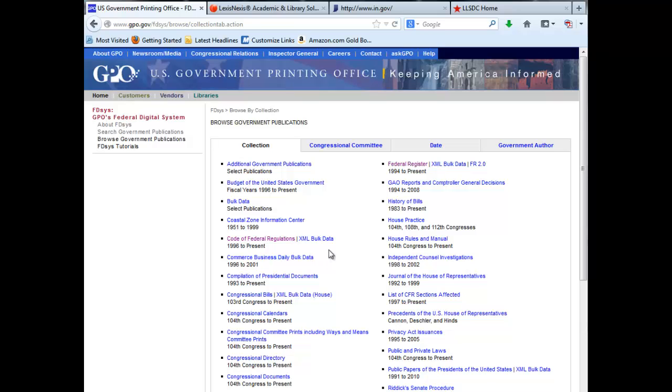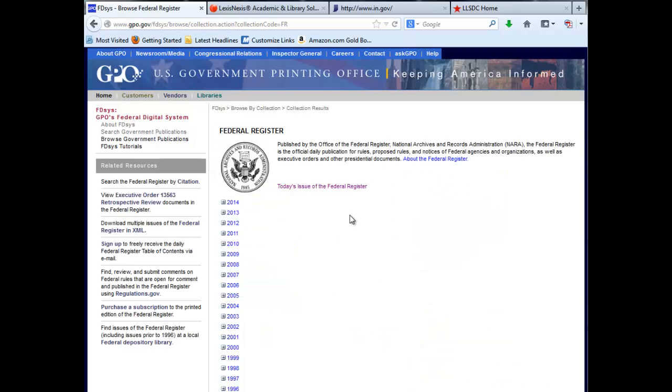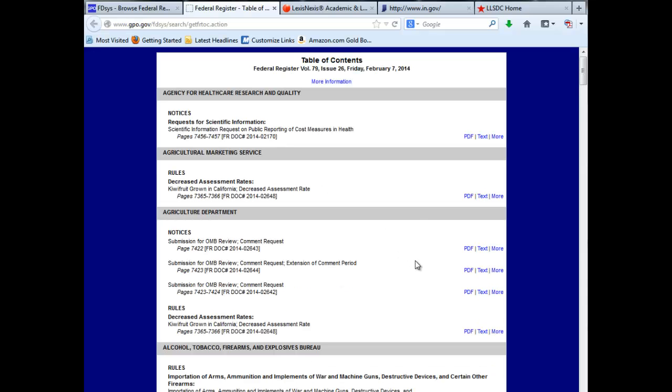However, regulations throughout the course of their life are published at least twice before they ever make it to the Code of Federal Regulations. They're published in the Federal Register. The Federal Register is more or less a daily newspaper of all of the federal agencies. I selected Federal Register, and from here I'll choose today's issue of the Federal Register.